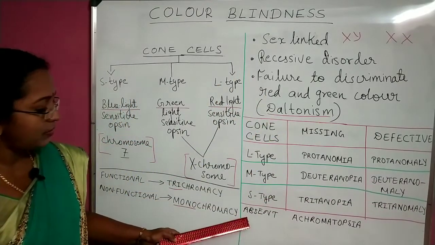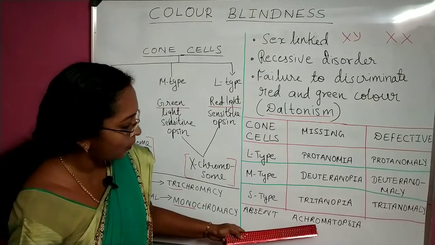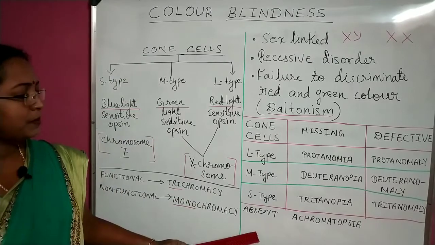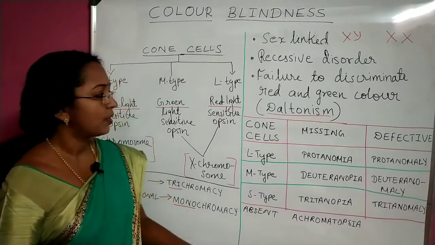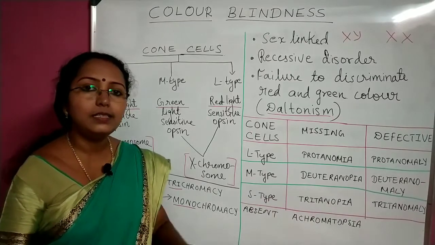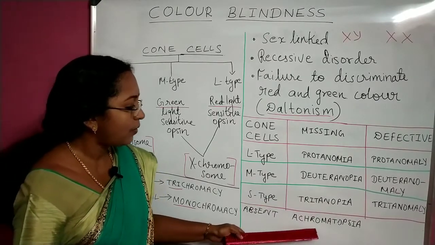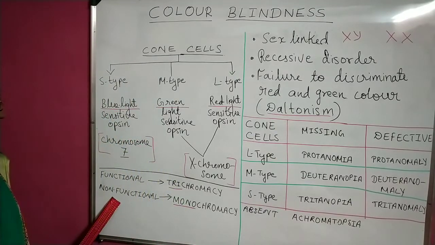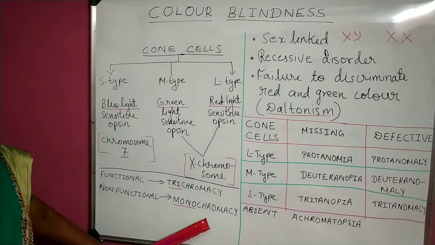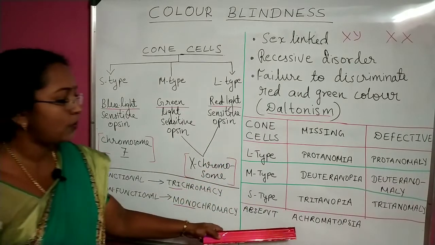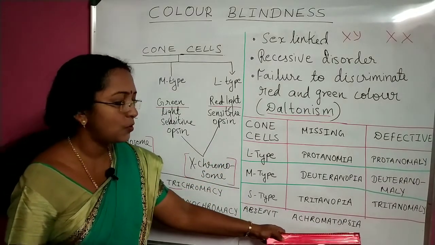See how I have written here absent and Achromatopsia. If all the 3 cells are missing, the disease is called Achromatopsia. If all the 3 are non-functional, it is called monochromacy.